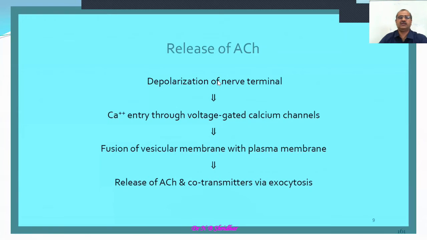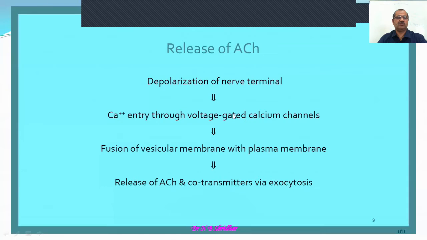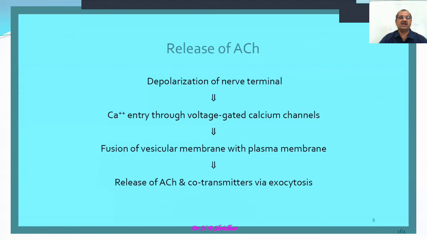And here you can see there is the release of the acetylcholine, which is caused by depolarization of the nerve terminal. Depolarization occurs, as usual, by the sodium and potassium currents, and depolarization causes the entry of calcium through voltage gated calcium channels, then fusion of the vesicular membrane with the plasma membrane with the docking complex, and release of acetylcholine, and along with that ATP and other co-transmitters are extruded out via exocytosis.